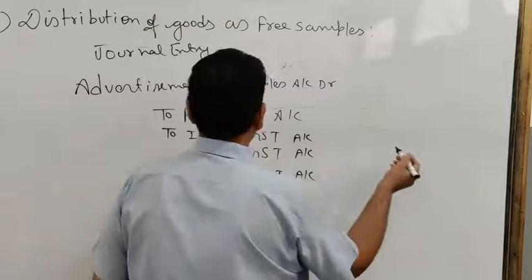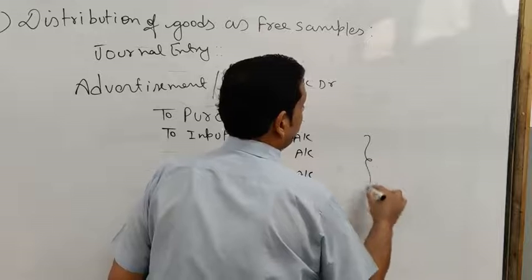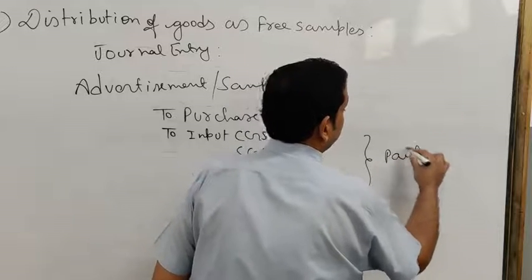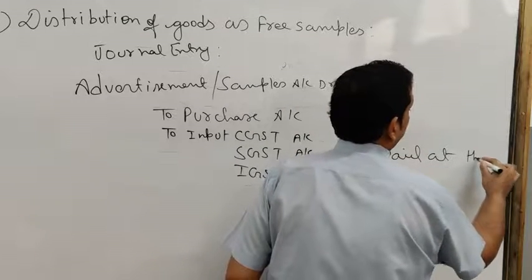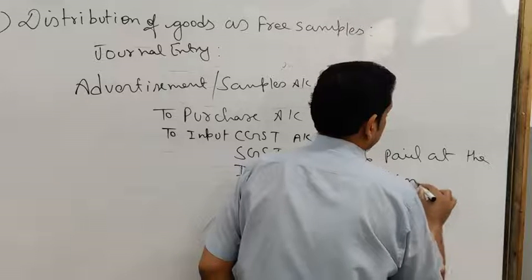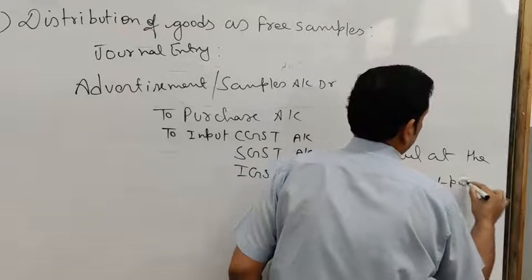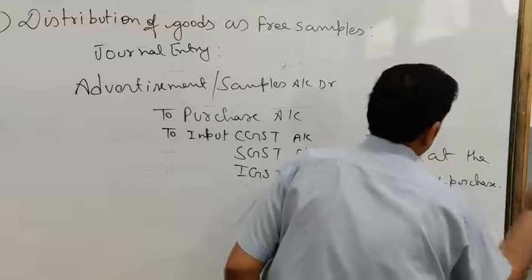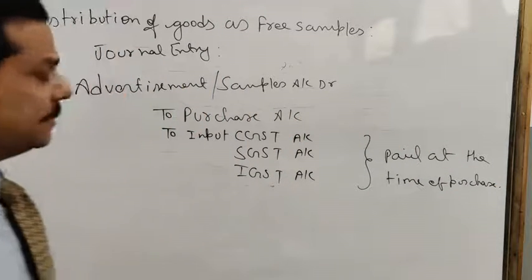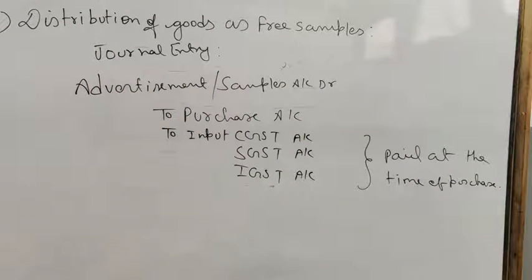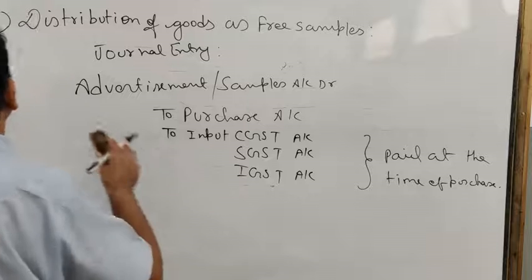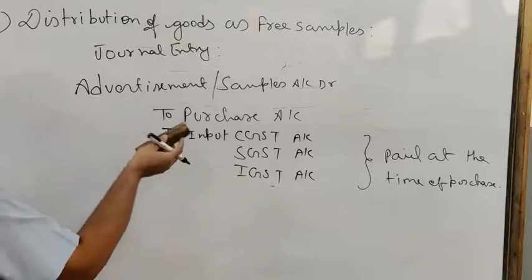All three of these were paid at the time of purchase. In this way it is recorded. Now see the next, loss of stock by theft or fire. I hope this is clear to you.